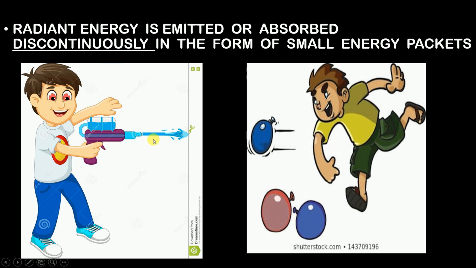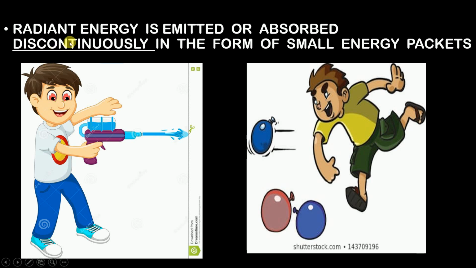See, 1 is throwing water continuously. There is a continuous flow of water. But can you see a continuous flow of water when it comes to 2? No. Because here he has made small packets and with the help of small packets, he is throwing water. Between two small packets there is a certain time interval due to which the flow is getting interrupted and thus there is a discontinuous flow of water.